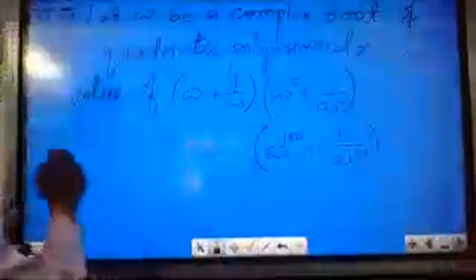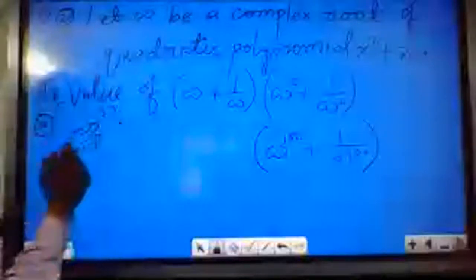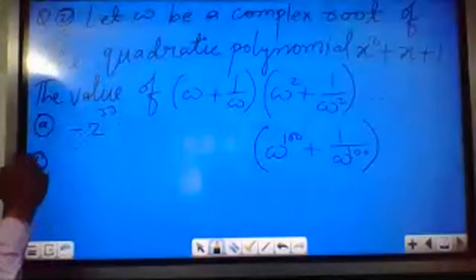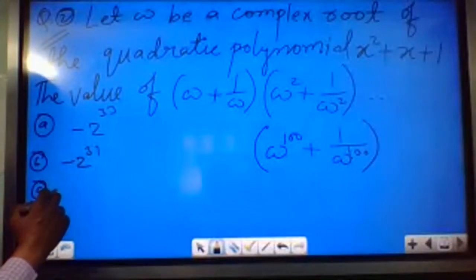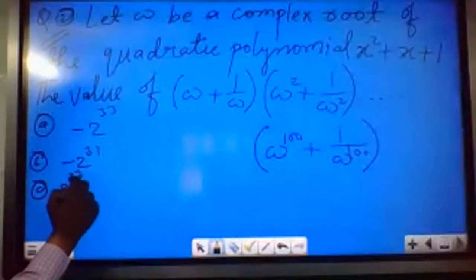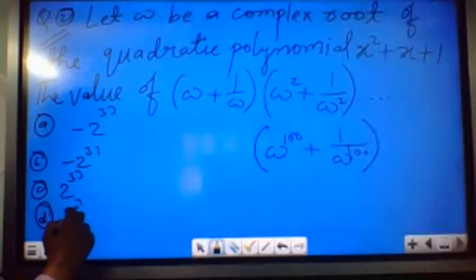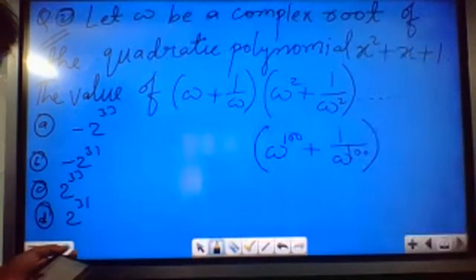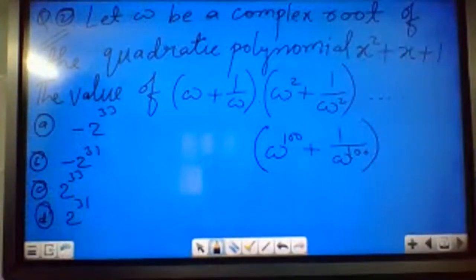With this value they are asking. The options are also given: option A is minus 2 power 33, option B is minus 2 power 31, option C is 2 power 33, option D is 2 power 31. The complex root of this equation we will find. Just see the question. I'll explain the solution in the next page.